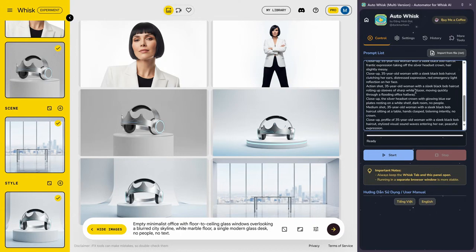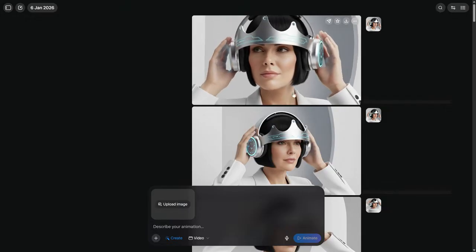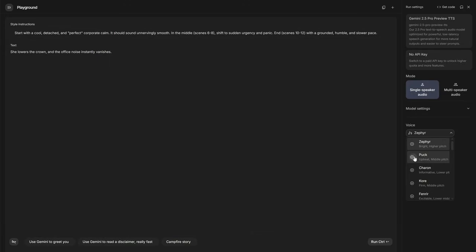I've left you a method to generate images in batches unlimitedly, 2 options to create videos, and a perfect audio tool to generate what you need.